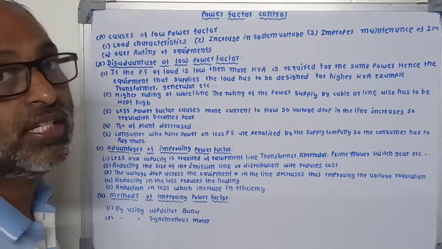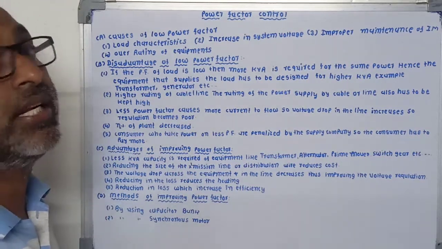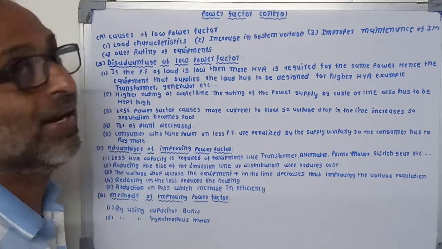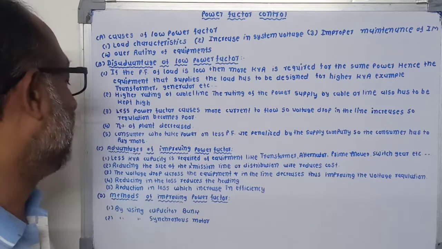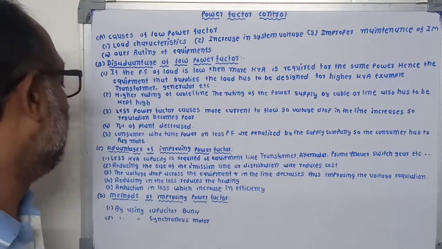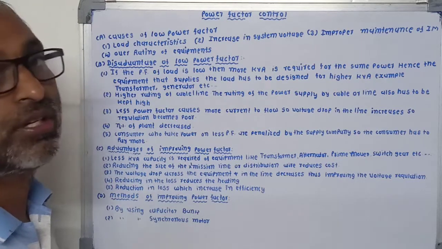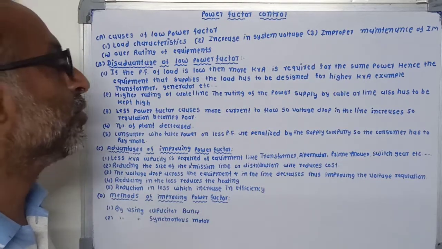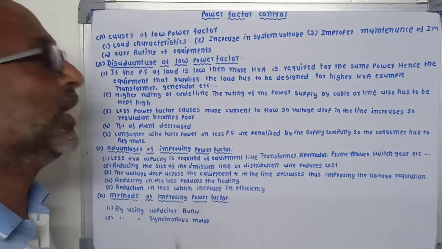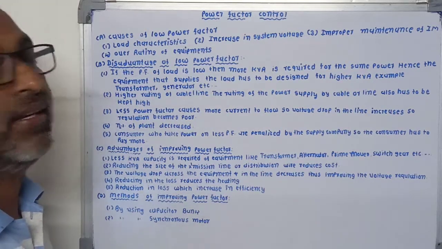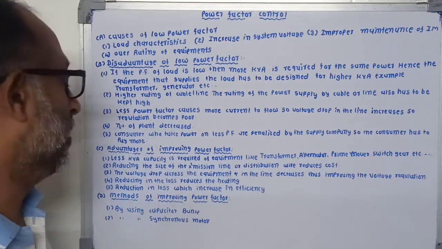Advantages of improving power factor. First, less kVA capacity is required of equipment like transformers, alternators, prime movers, switchgear, etc. Second, the size of the transmission line or distribution wires is reduced, which reduces the cost of the system. Third, the voltage drop across the equipment or in the line decreases, thus improving the voltage regulation.